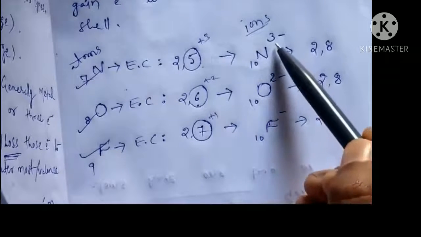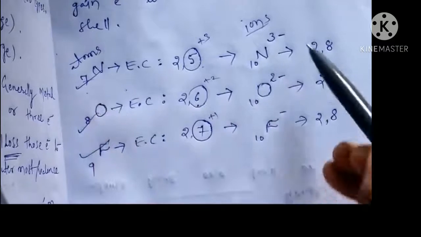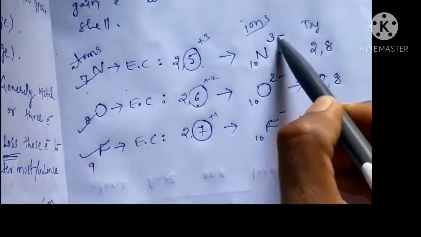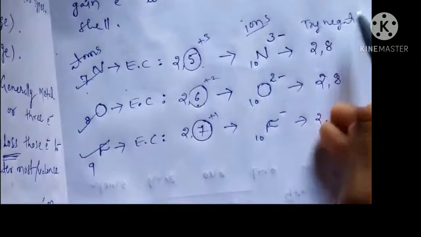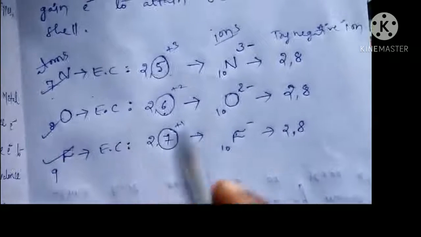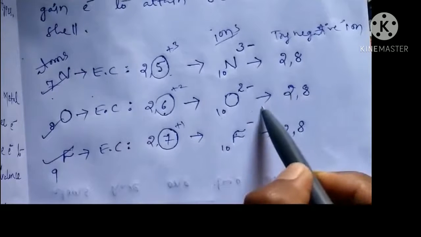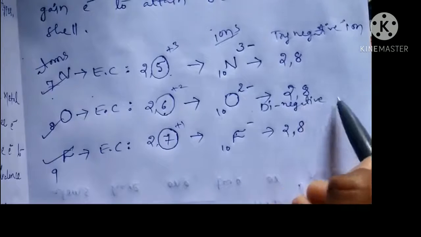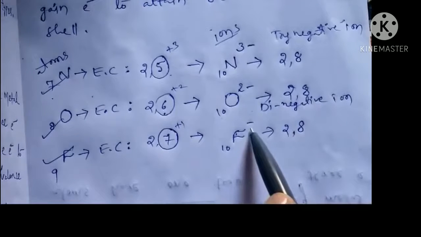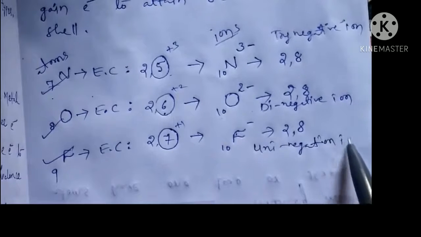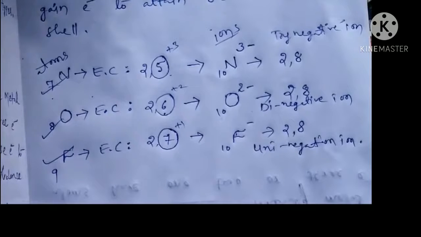Simply, by receiving 3 electrons, the nitrogen atom can form a tri-negative ion. Tri means 3 negative. Understand? Here 2 receiving means a di-negative ion. 1 electron receiving, so a uninegative ion.